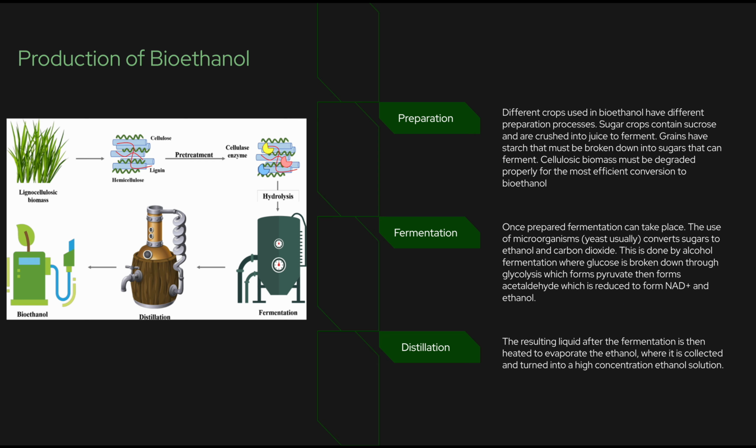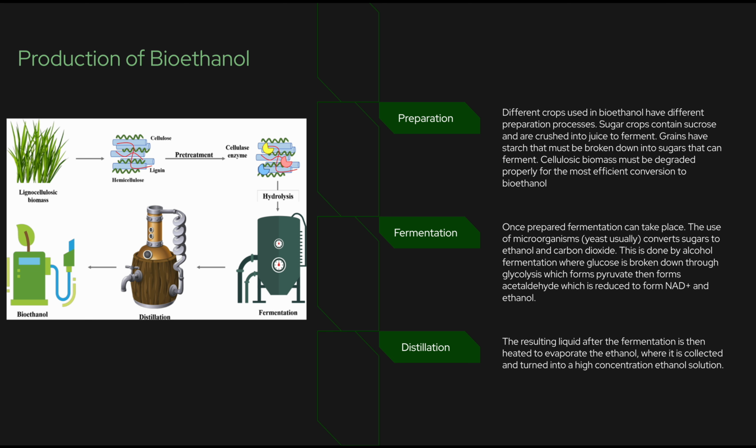Production of ethanol is a three-step process starting with preparation, where sugar crops contain sucrose, which can ferment easier, while grains have starch that must be broken down into sugars first. Once prepared, fermentation can take place with yeast by converting sugars to ethanol and carbon dioxide. This is done by alcohol fermentation, where glucose is broken down through glycolysis, which forms pyruvate, then forms acetaldehyde, which is reduced to form NAD plus and ethanol.